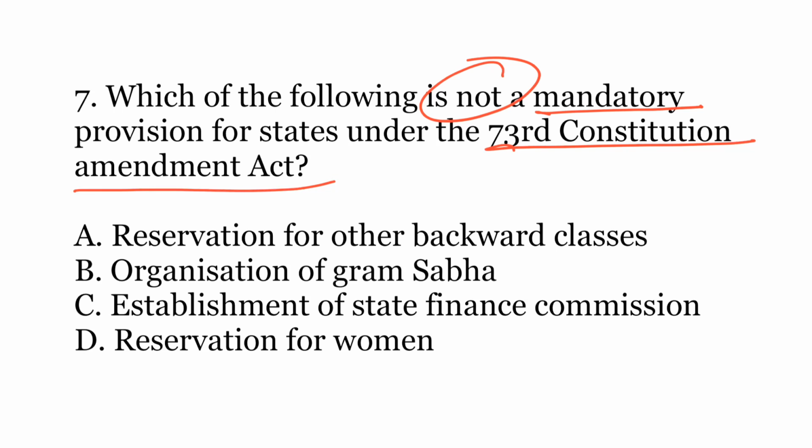The options are A. Reservation for other backward classes, B. Organization of Gram Sabha, C. Establishment of State Finance Commission, or D. Reservation for women. The answer is A. Reservation for other backward classes.